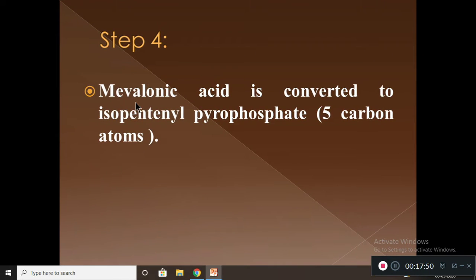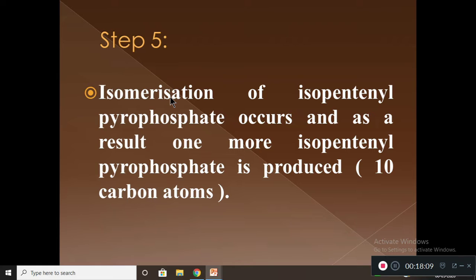Step 4: mevalonic acid is converted to isopentenyl pyrophosphate, a molecule which contains 5 carbon atoms. In step 5, isomerization of isopentenyl pyrophosphate occurs, and as a result, one more isopentenyl pyrophosphate is produced.